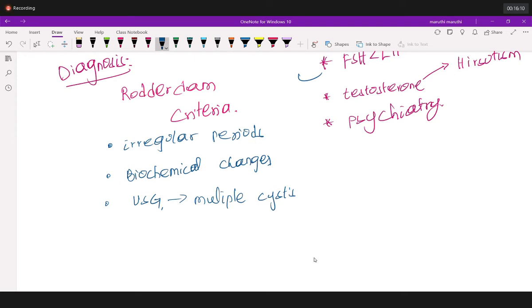Everybody clear so far? Now, in this Rotterdam criteria, do you need to have all three of them or any two to diagnose? Any two. Very good. So if a female has these two symptoms, but USG is normal, can you call it PCOS? Yes. So for PCOS, is there any rule that cysts have to be present? No, there is no rule like that. So these are the important diagnostic techniques.